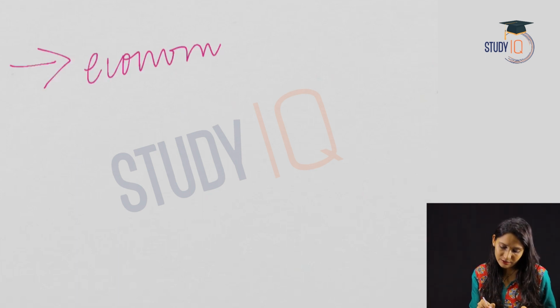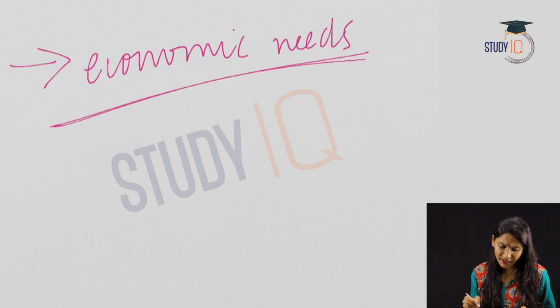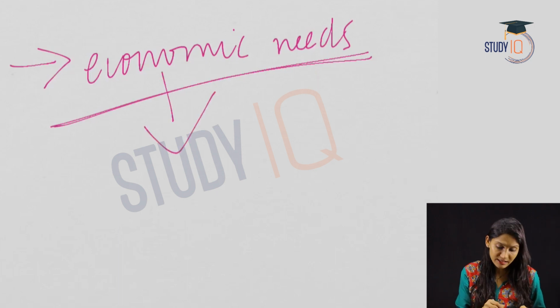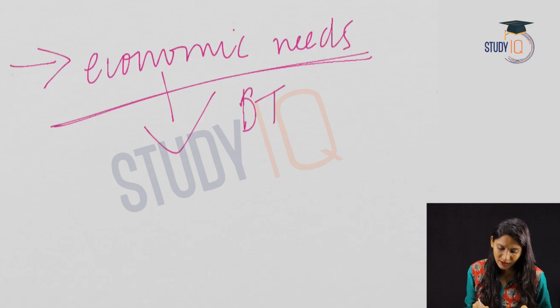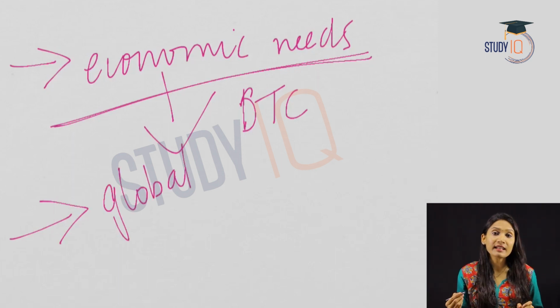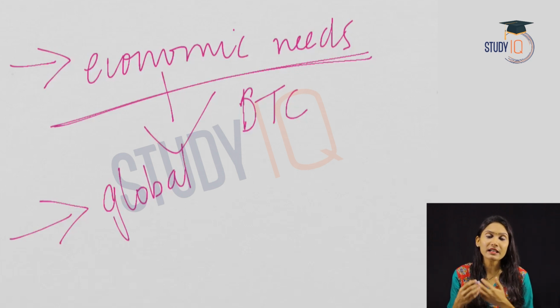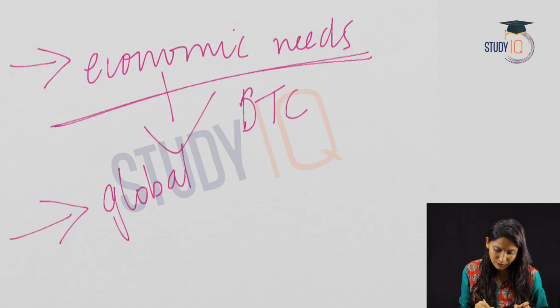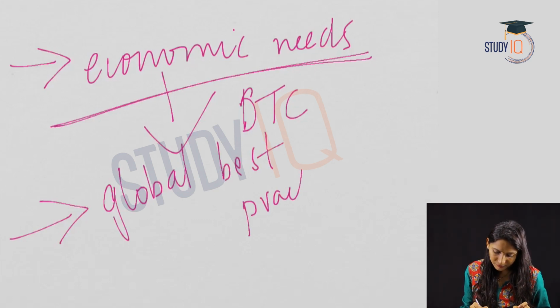First of all, in order to cope with the economic needs of the country. We have already said that there has been tremendous change in the structure of the economy, so there is a need for a Direct Tax Code. And secondly, in order to keep pace with global best practices. It means that some international examples are there. Some countries would have excelled in their tax code. So we have to adopt the best practices in order to get the best outcome.